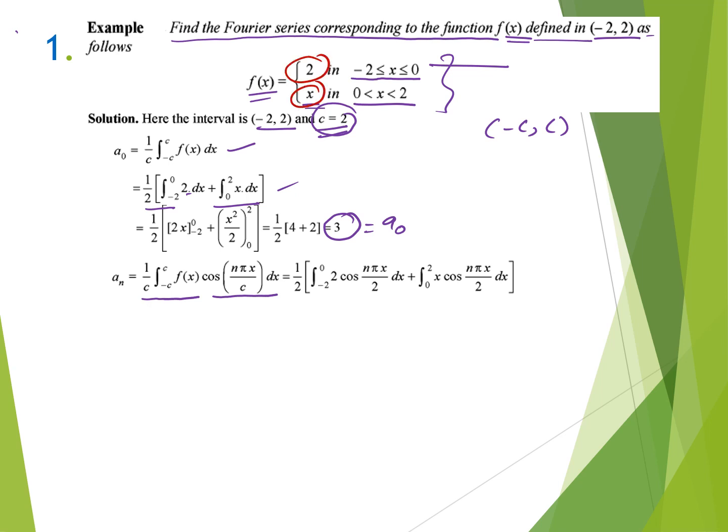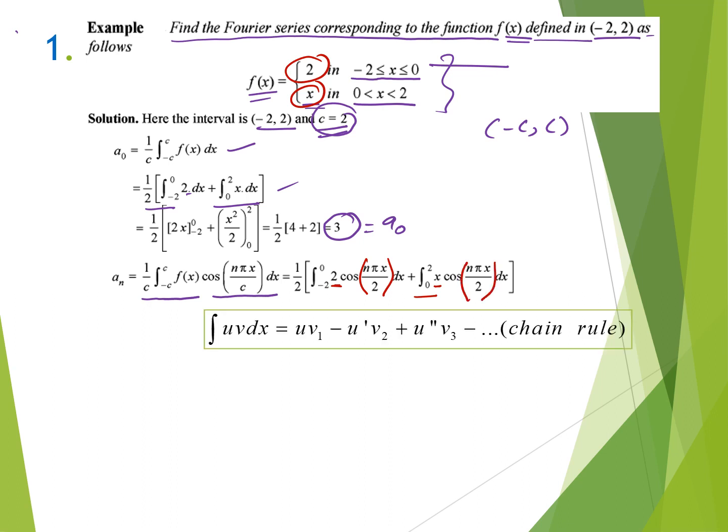So for the integration minus 2 to 0 limit, the function value is 2 and cos n pi x by 2. This is inside the angle. I am again saying that the 2 is inside the cos angle. dx, and for the limit 0 to 2, the value of the function is x cos n pi x by 2 dx.